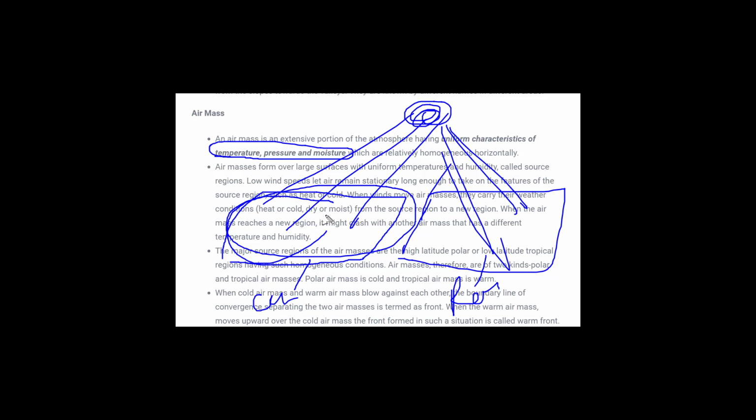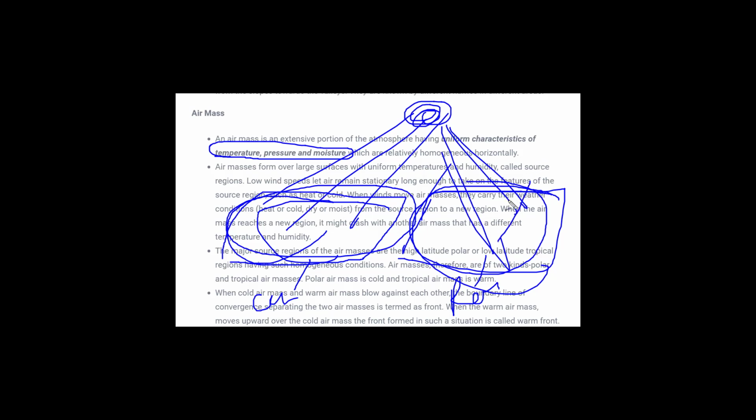Pressure will be the same and moisture content will also be the same. Whereas the polar region, this entire area, will have similar temperature, pressure and moisture. So the air above this area and the air above that area would be considered air masses. This will be a hot air mass, this will be a cold air mass.